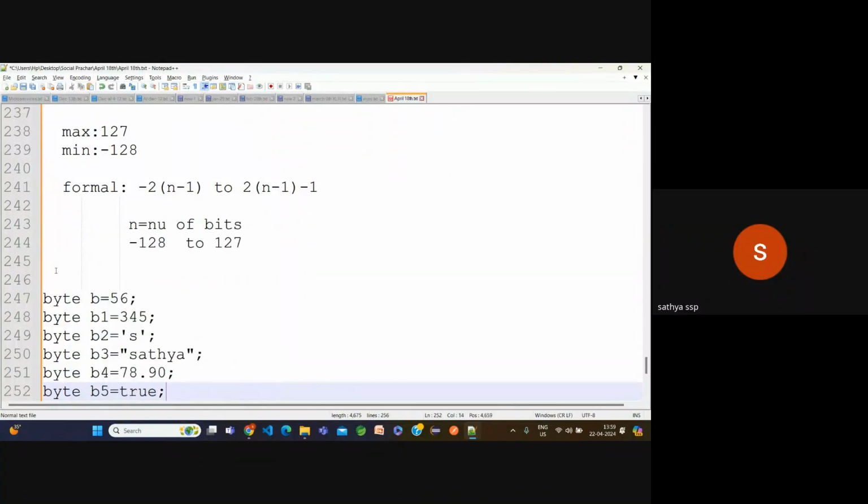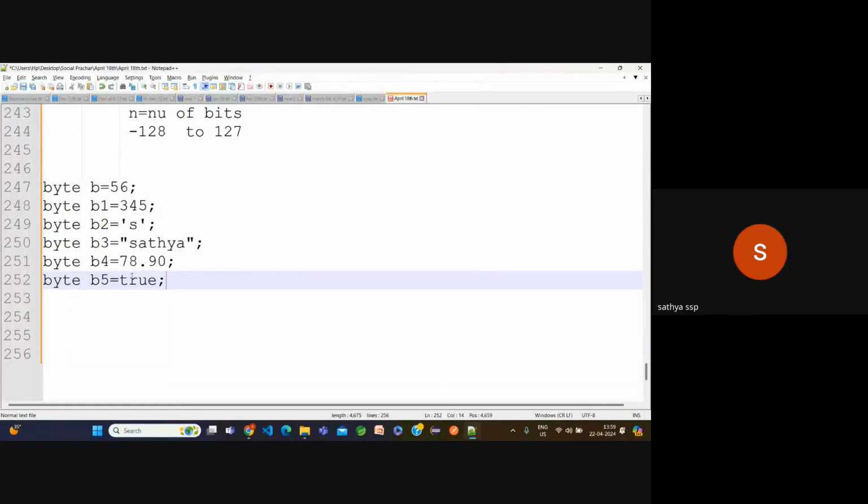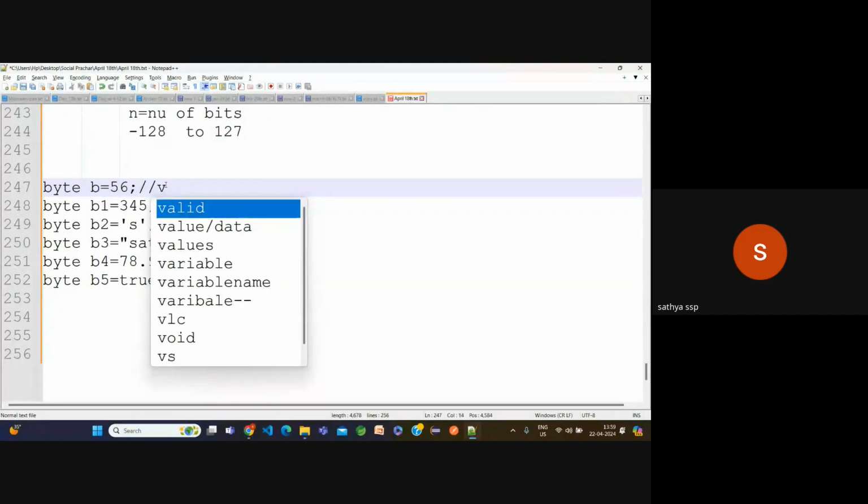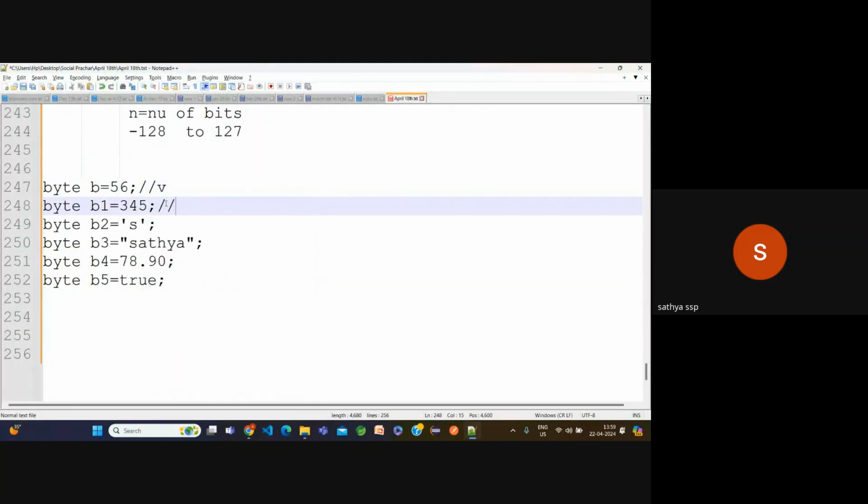I'm going to mention these. Now which one is valid and which one is invalid? Any idea? All these, b1, b2, up to b5. First one, valid or invalid? Valid. Second one, why is it invalid? It's out of the range. The range is only up to 127 for storing, but I'm trying to store 345.